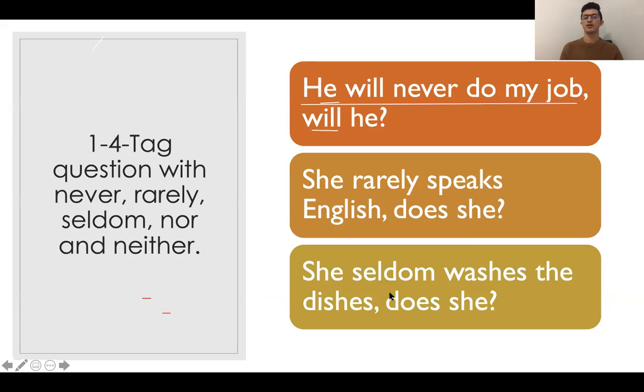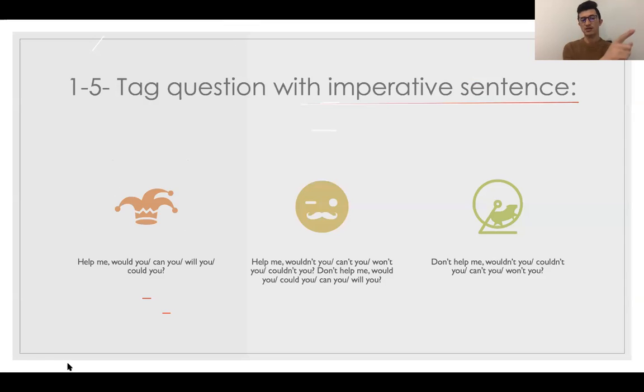Our third example here, she seldom washes the dishes. Does she? Here also, because seldom gives us almost negative meaning, because of that we use a positive tag question for that. Okay. Let's go to the next one, the fifth formula of tag question.